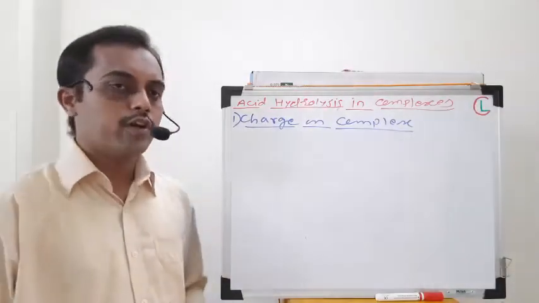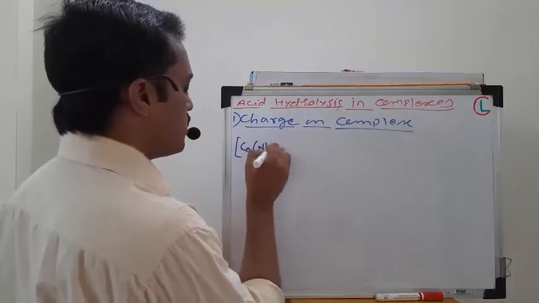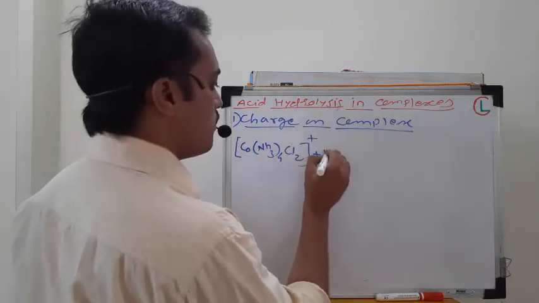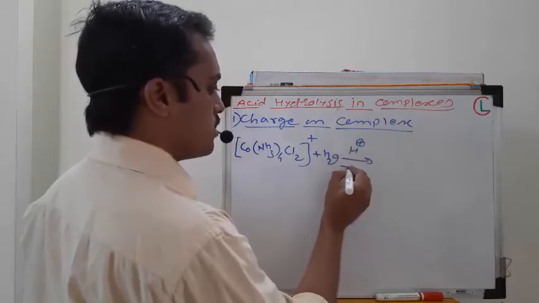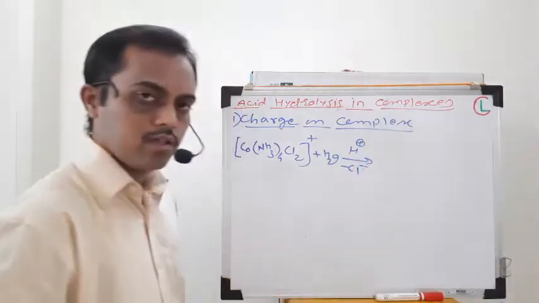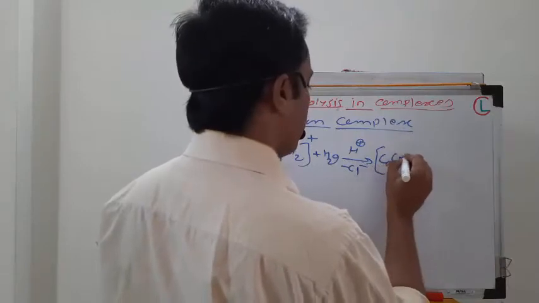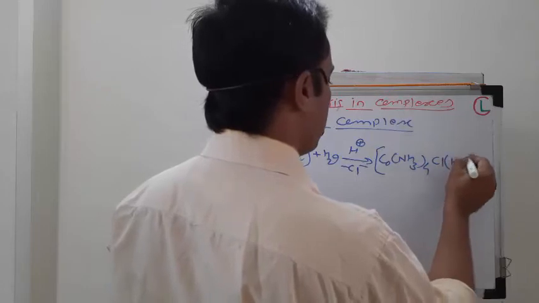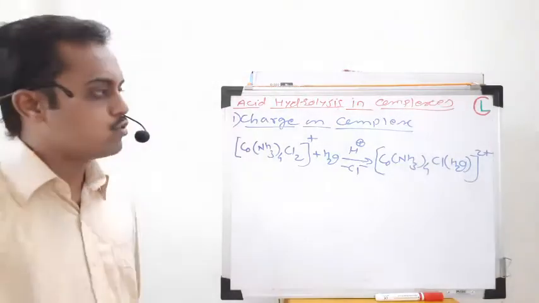To discuss this point, we will consider 2 examples. The first example is the cobalt complex Co(NH3)4Cl2 plus, with the addition of a water molecule. In presence of acid this reaction happens, and one Cl minus ion is liberated. The chloride ion is replaced by H2O, and you get the molecule Co(NH3)4Cl(H2O) with an increase in charge, that is a 2 plus ion.